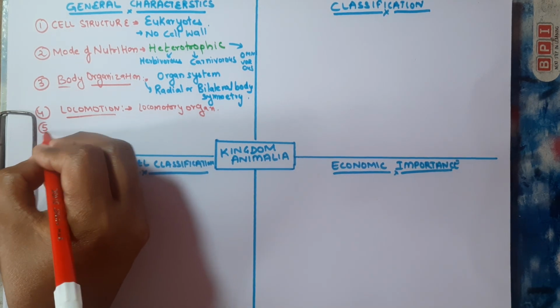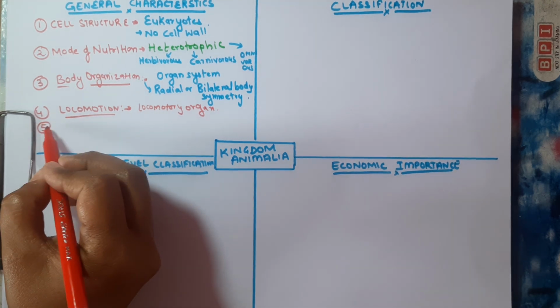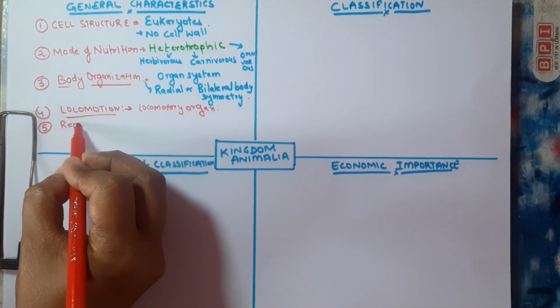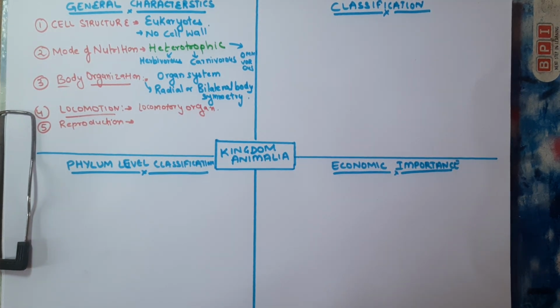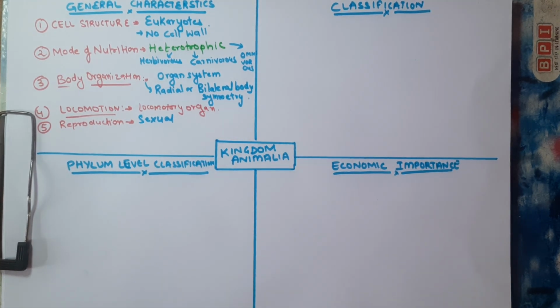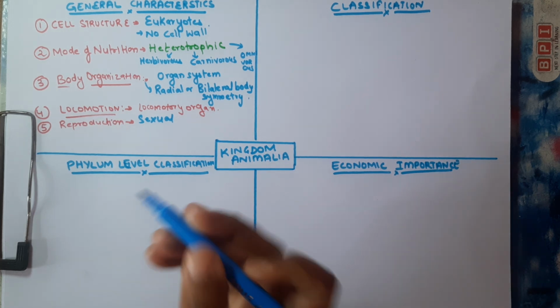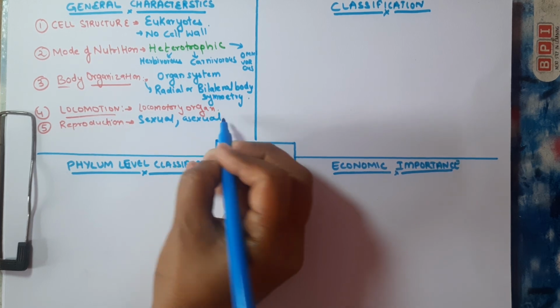I told you that we are going to talk about the general characteristics in 6 points. The fifth one is reproduction. Dominantly, the reproduction is sexual in the case of kingdom Animalia species. However, there are some exceptions like planaria that undergo asexual reproduction also. So predominantly it's sexual, but asexual reproduction also occurs in exceptional cases.